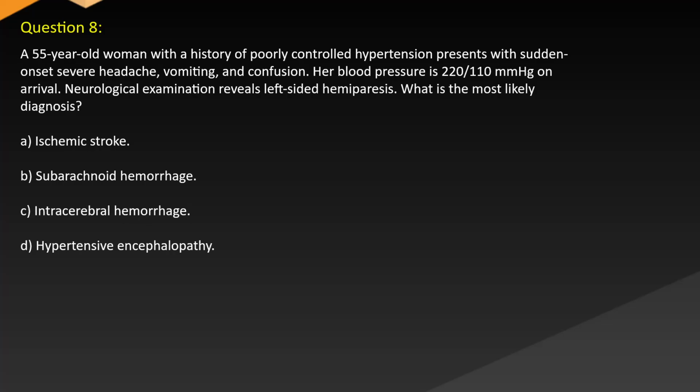Question 8. A 55-year-old woman with a history of poorly controlled hypertension presents with sudden onset severe headache, vomiting, and confusion. Her blood pressure is 220/100 mmHg on arrival. Neurological examination reveals left-sided hemiparesis. What is the most likely diagnosis? A. Ischemic stroke. B. Subarachnoid hemorrhage. C. Intracerebral hemorrhage. D. Hypertensive encephalopathy.